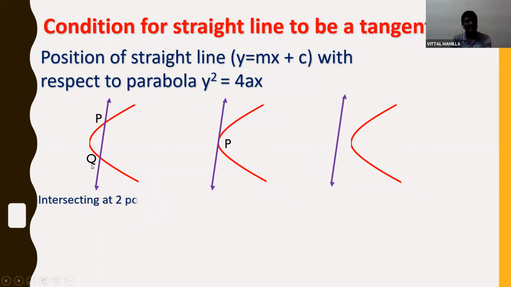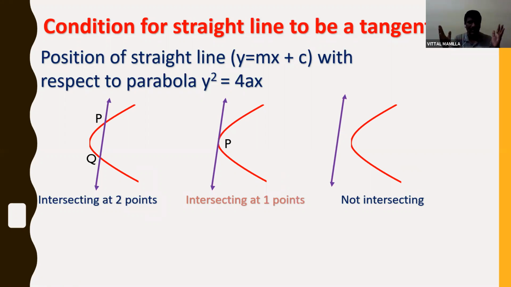We can say the first one is intersecting at 2 points, the second one is intersecting at 1 point, and the third one is not intersecting. So it depends on the zeros. Intersecting at 2 points means it will have 2 zeros. Intersecting at 1 point means it will have only 1 zero. Not intersecting means no zeros.